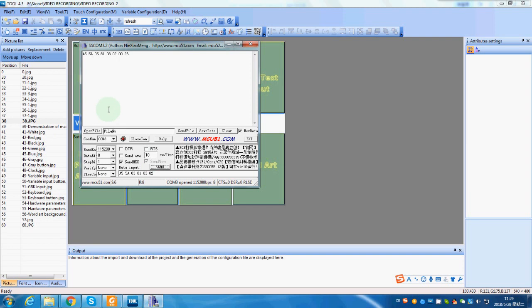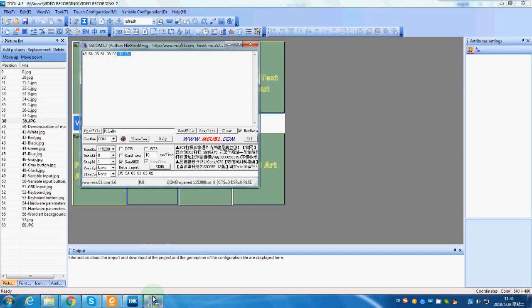Click Send, and it will return a command. Frame height A5 5A. Data length 05. 81 read register. 03 register's address. Readable value length 02. The value is 0026. That means the current page ID is 26 hexadecimal, which means number 38 decimal.